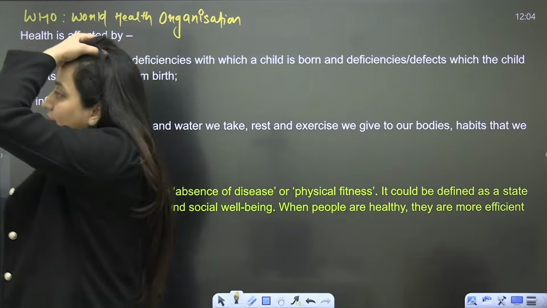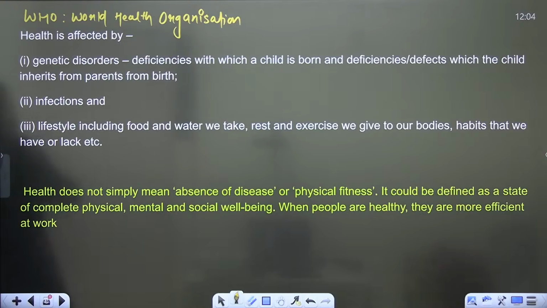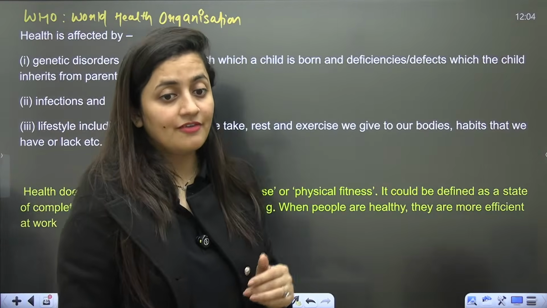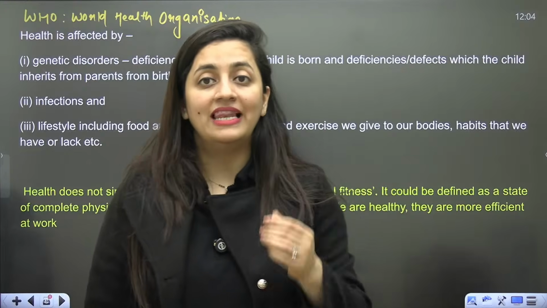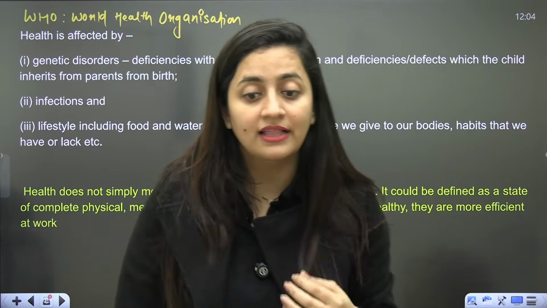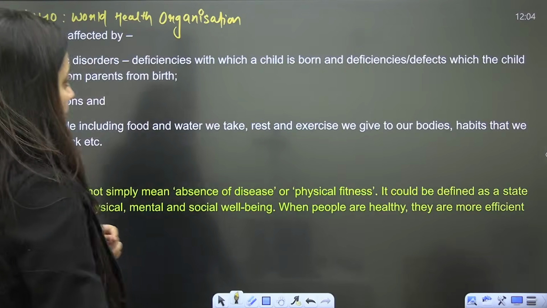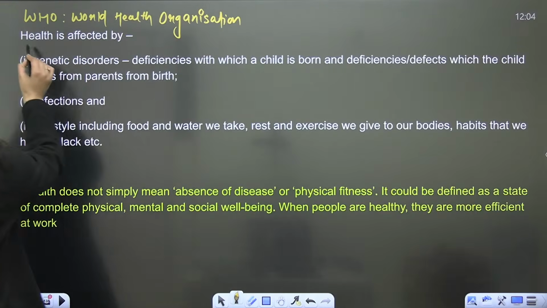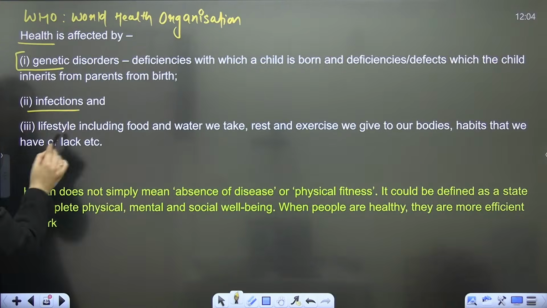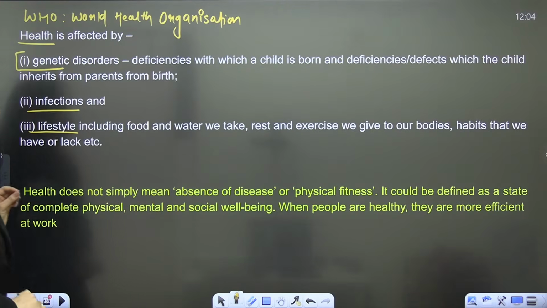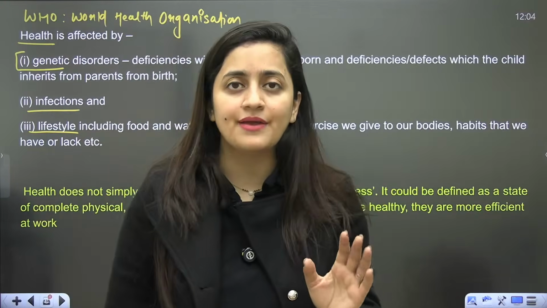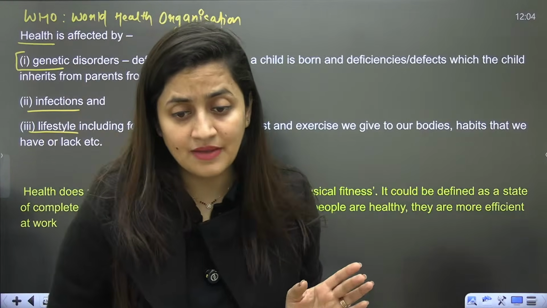Okay? So when we are talking about health, according to WHO, we have to consider the complete well-being: physical health, mental health, social health, emotional health, everything needs to be considered. Now, health is affected by genetic disorders, infection, and lifestyle. And you know that lifestyle is something very important. Genes are important, but these days lifestyle is very important.